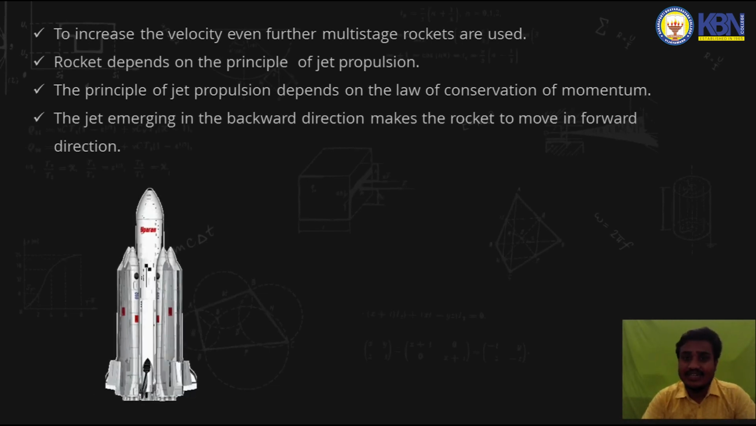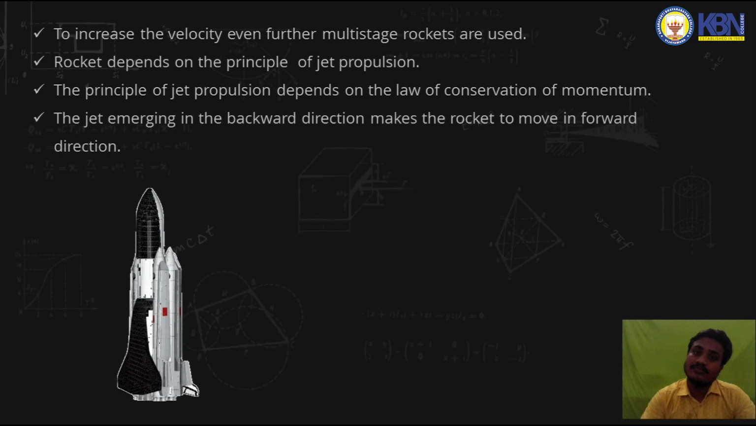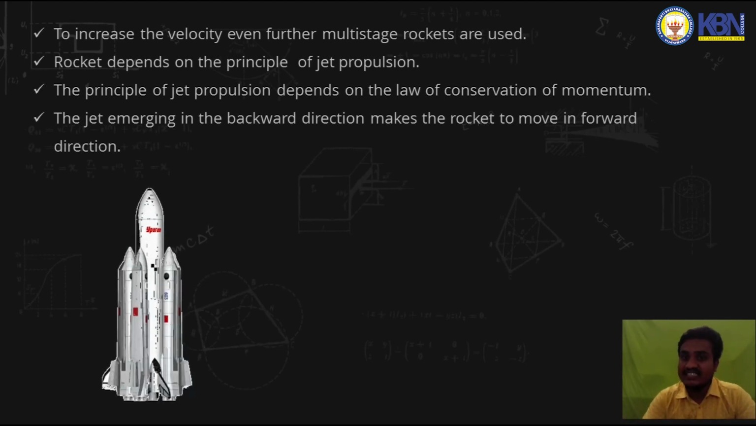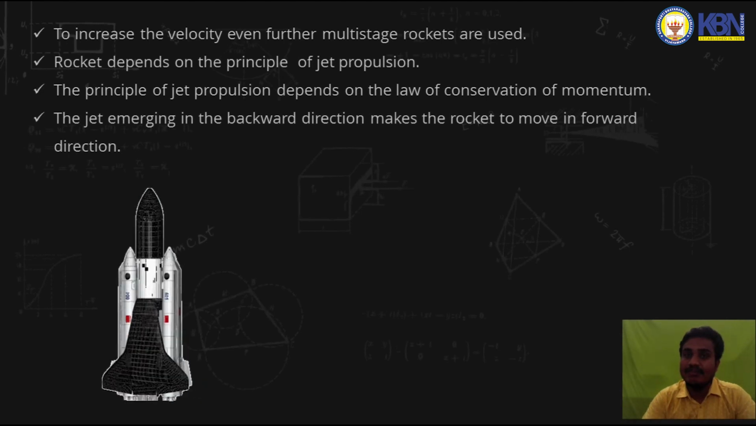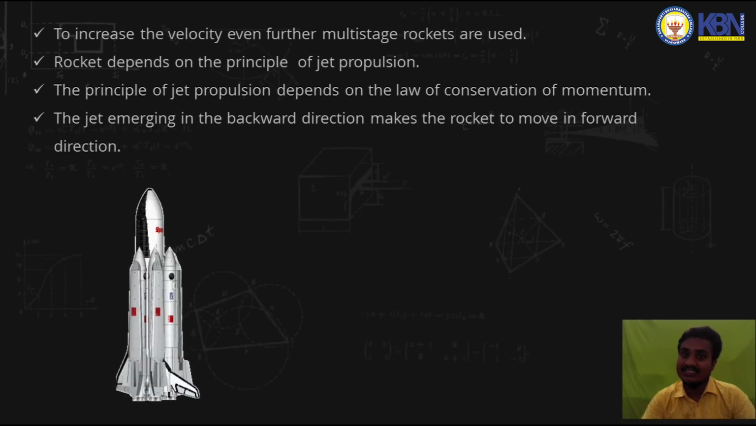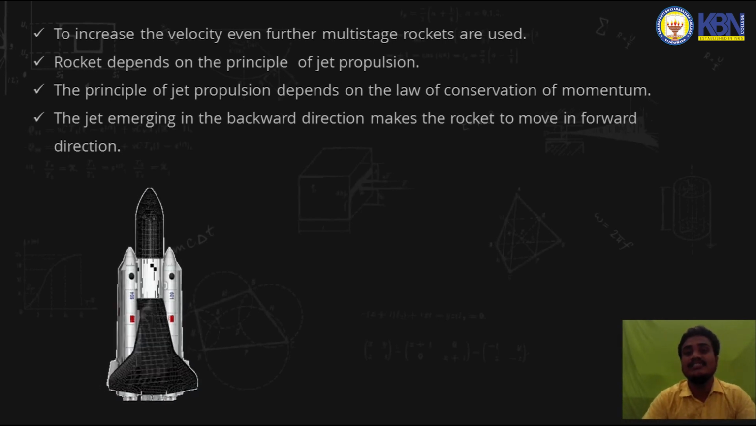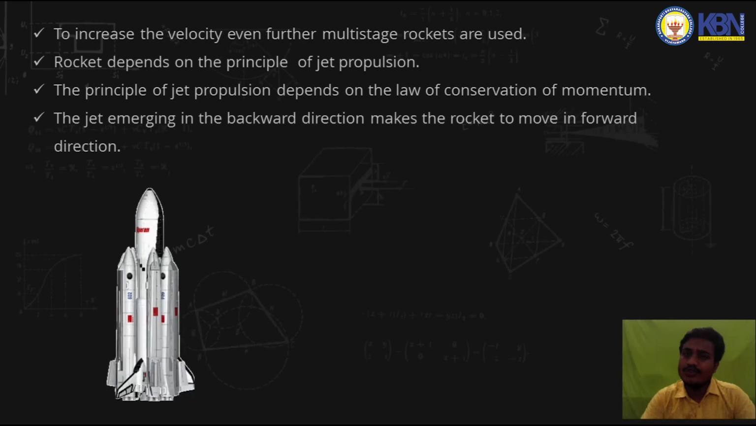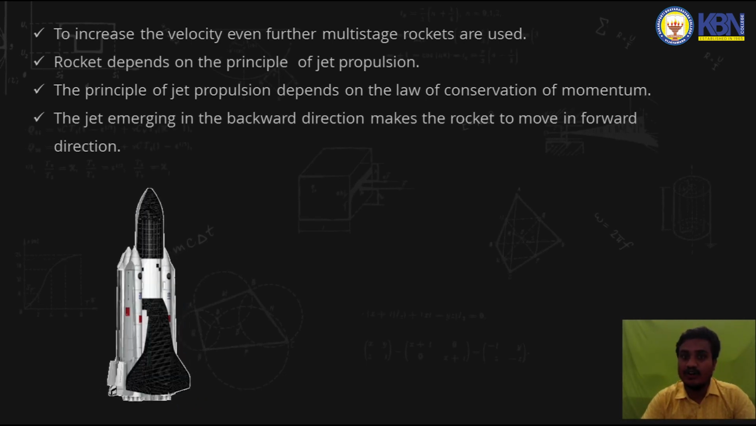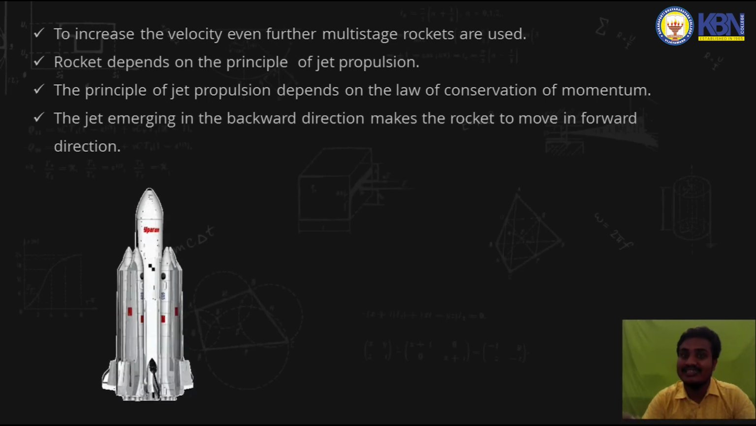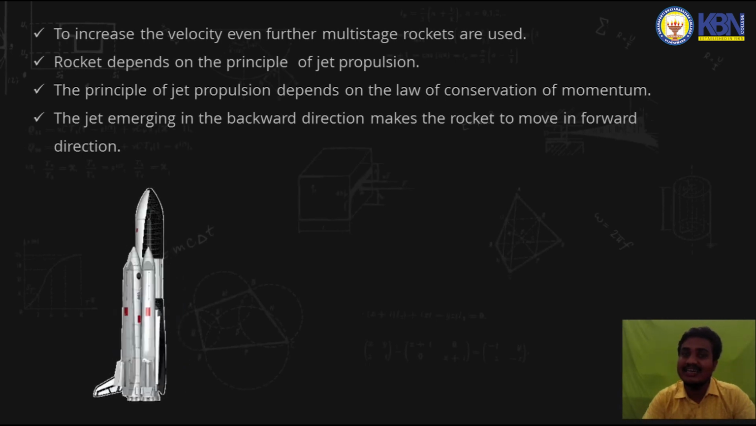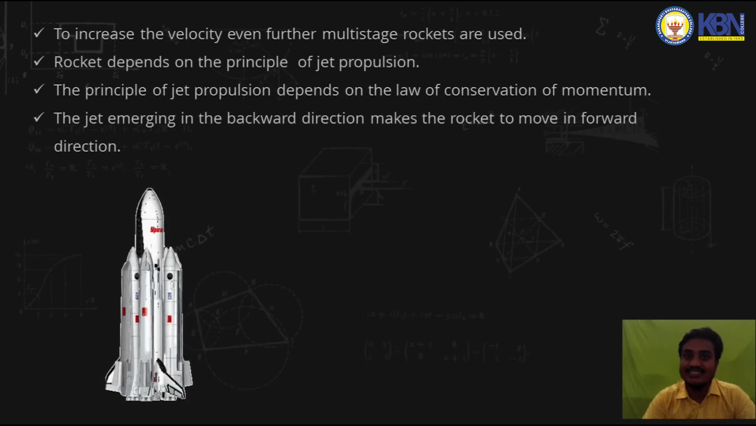Why is a multi-stage rocket used? In order to attain higher velocities we need multi-stage rockets. As you said, if the mass is reduced, the acceleration will be increased. In order to attain the escape velocity, the velocity needed for a rocket to enter into the orbit, we need a multi-stage rocket.